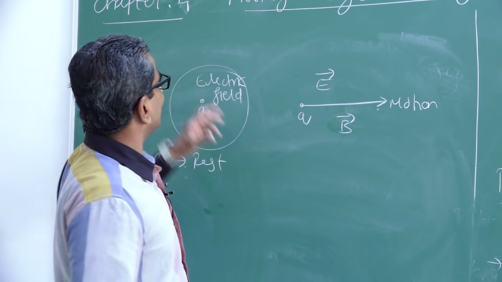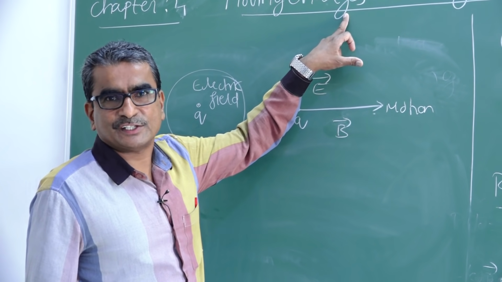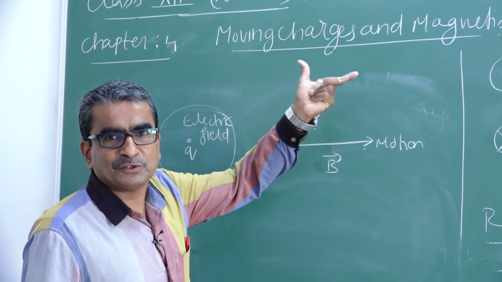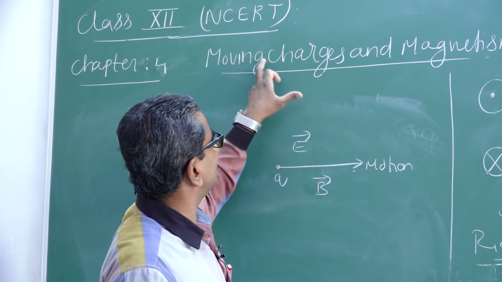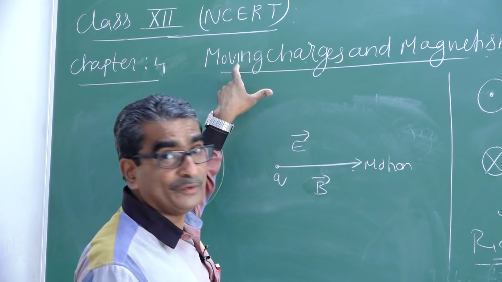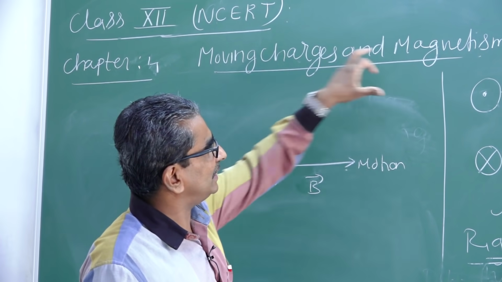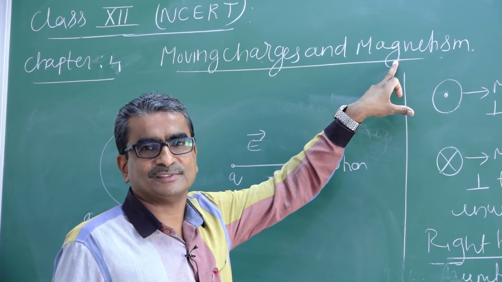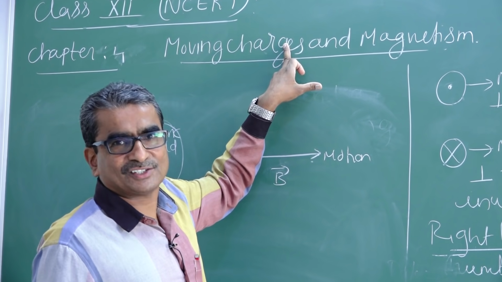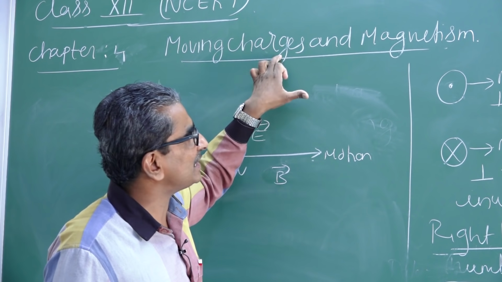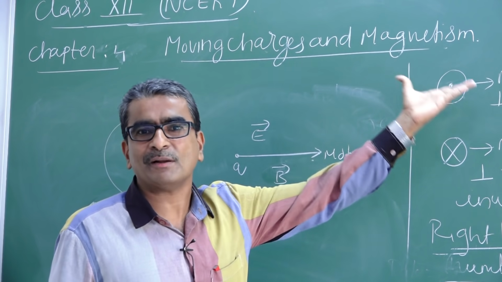That is why the title of the chapter includes two terms. One is moving charge, and another is magnetism. So there is a connection or relation between a moving charge and magnetism or magnetic field.